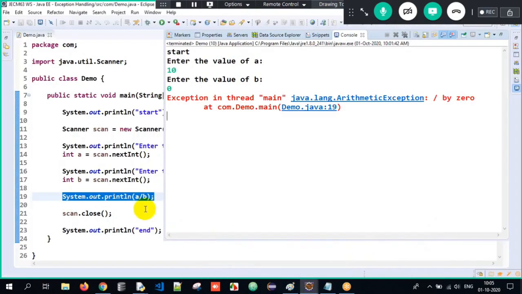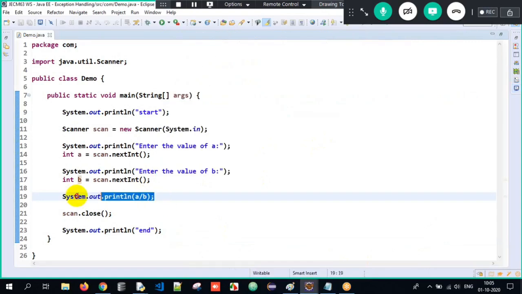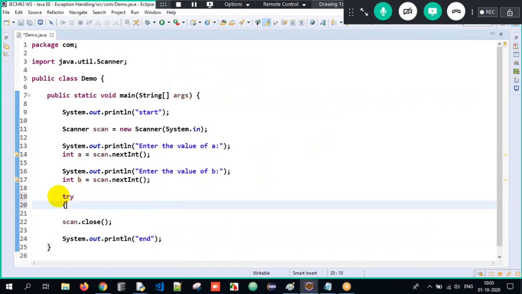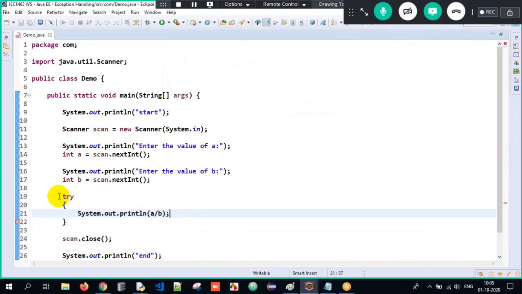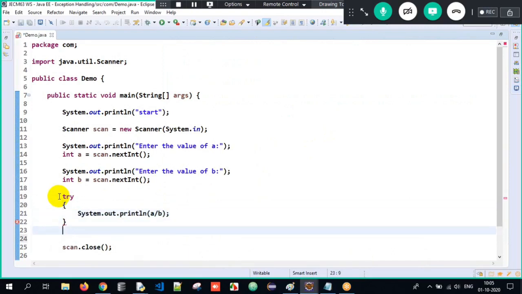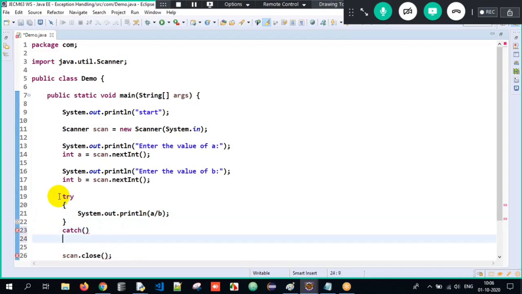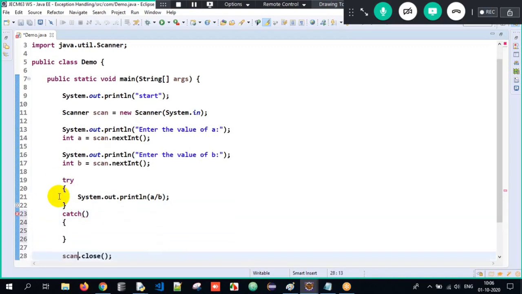Okay, I'll explain it, don't worry. Line number 19 is giving an exception. The lines whichever gives an exception, we have to write it within the try block here. It can be one line or two lines. The critical lines which might give an exception, try to write it within the try block. And the solution, if at all an exception will occur, we have to give certain solution message, that has to be written within the catch block. Catch, open curly braces, close curly braces.